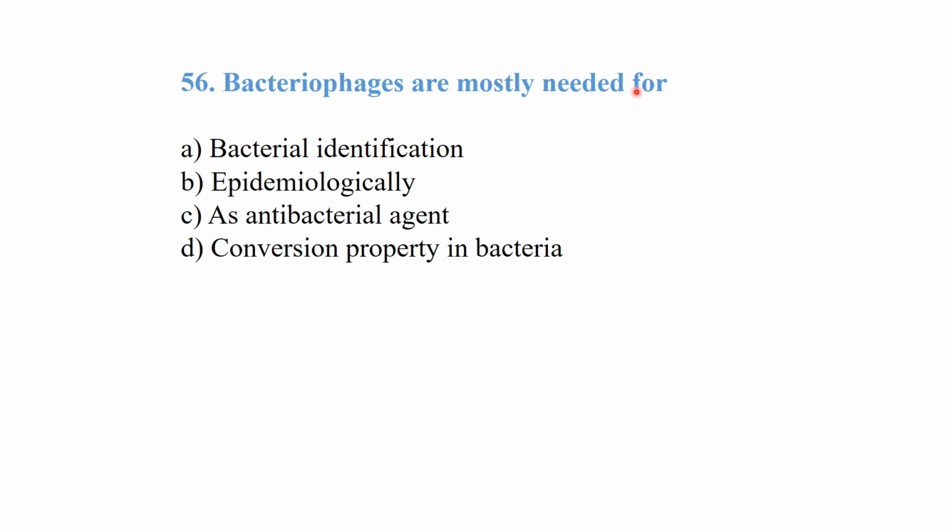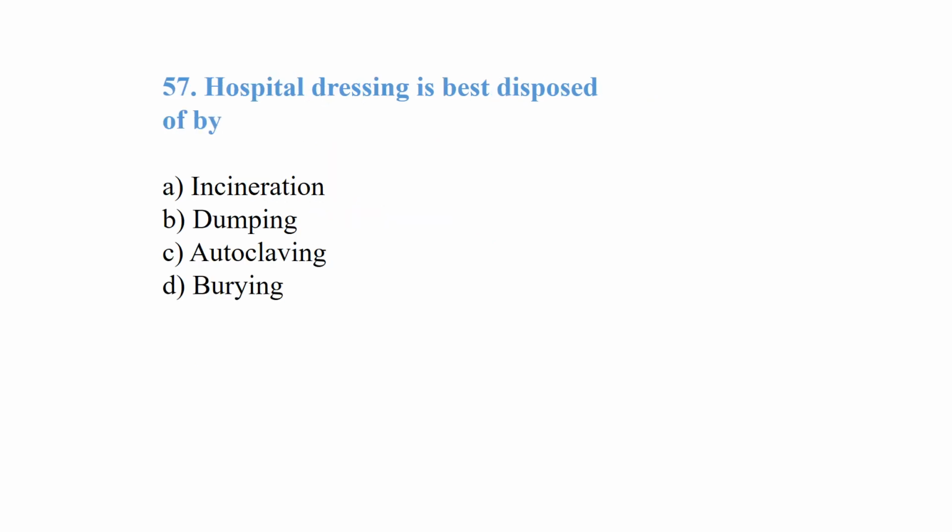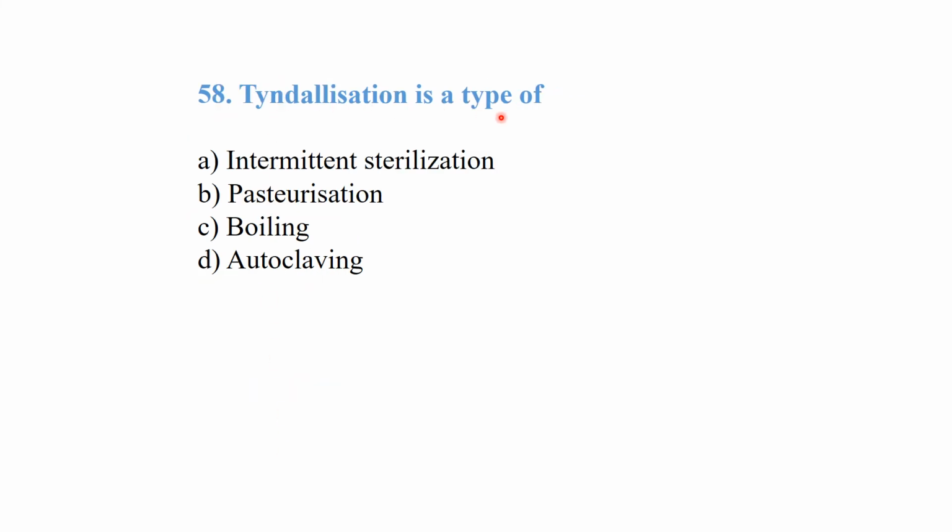Bacteriophages are mostly needed for bacterial identification. That's why this is called phage typing. Hospital dressing is best disposed of by incineration, dumping, autoclaving, or burying. So it is incineration. Tyndallization is a type of intermittent sterilization.